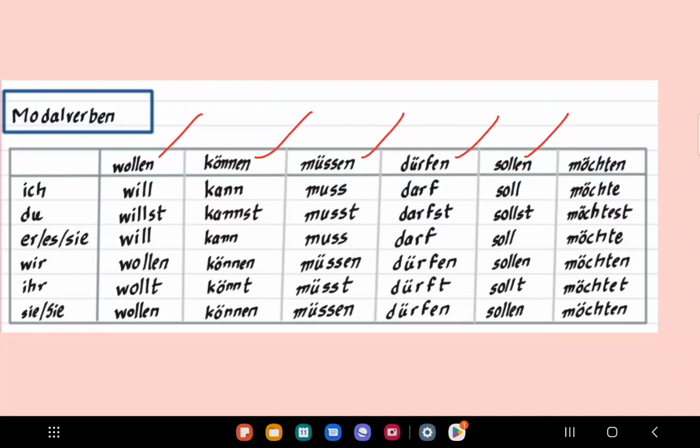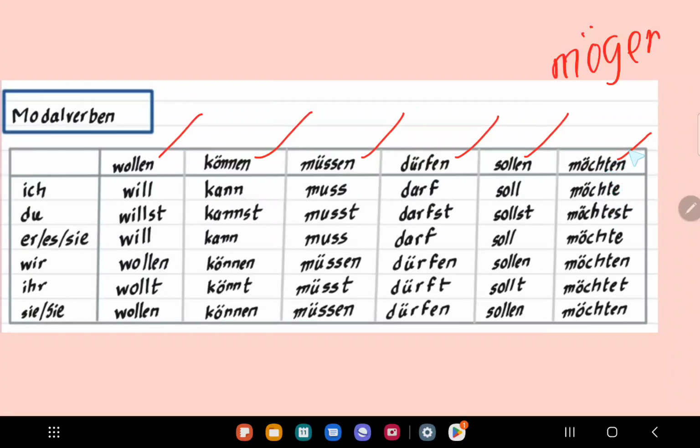But for now, you can think of it as should, like someone should do something, or how something should be. Okay. Möchten is actually not a modal verb. The modal verb is mögen. Möchten is Konjunktiv 2 of mögen. What is Konjunktiv 2? You don't need to know that right now. But just know that möchten is a derivative or a different form of mögen, okay? But normally we use möchten instead of mögen.